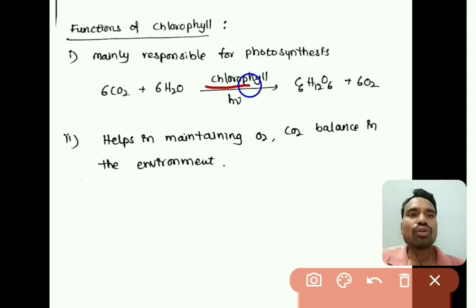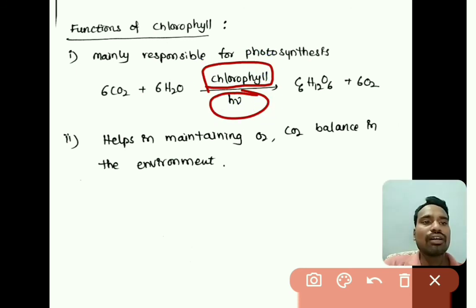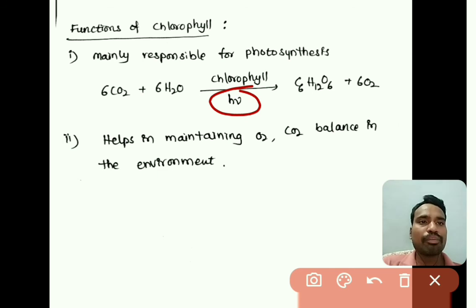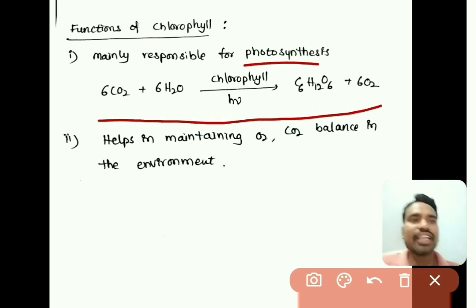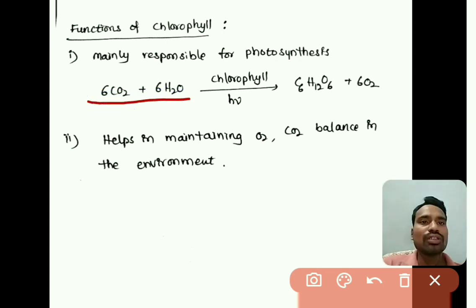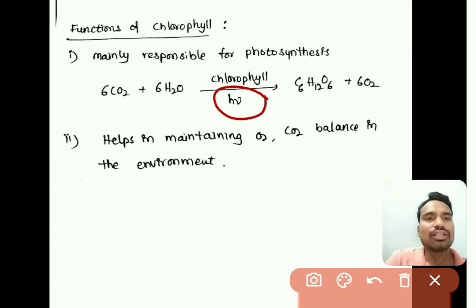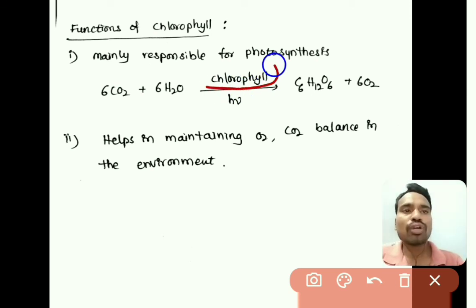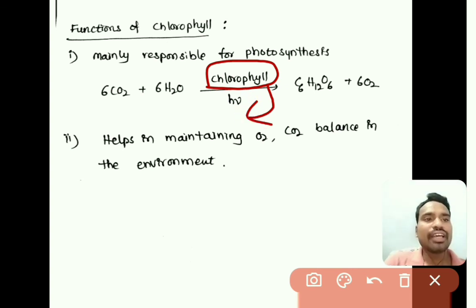So here, without light this photosynthesis reaction will not happen, and without chlorophyll also this reaction would not take place. In the photosynthesis reaction this chlorophyll is acting as a photosensitizer. These two, that is CO2 and H2O molecules, may not absorb the light radiation, so they will not be activated, right. So what chlorophyll does is, it absorbs the light radiation and gets activated.